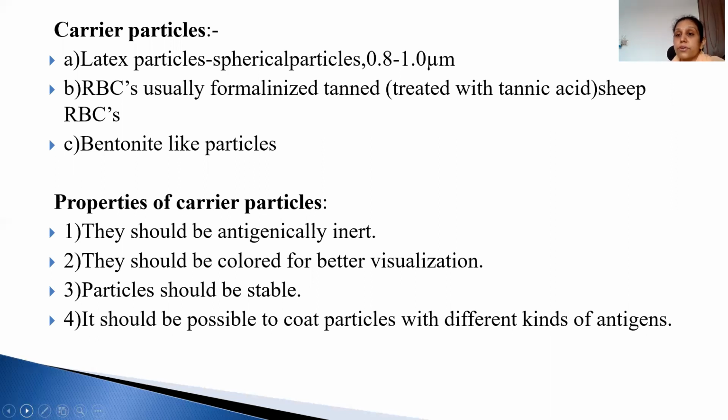In exams, in your viva voce, you could be asked what latex particles are. Then RBCs, formalized or treated with tannic acid. You can take RBCs of sheep, and bentonite-like particles. All three are carrier particles, and in exams you could be asked what the carrier particles are. What are the properties? They should be antigenically inert. They should be colored for better visualization. Particles should be stable, and it should be possible to coat the particles with different kinds of antigen.